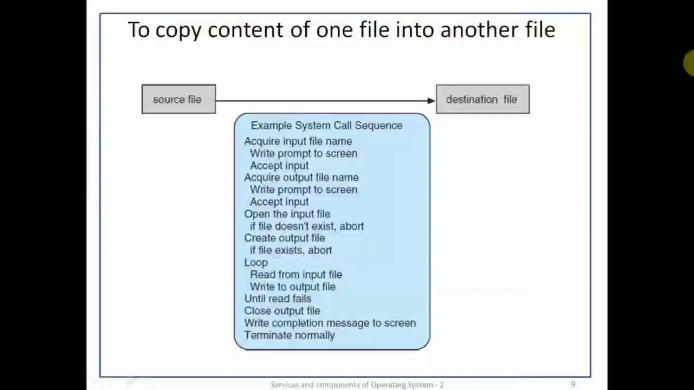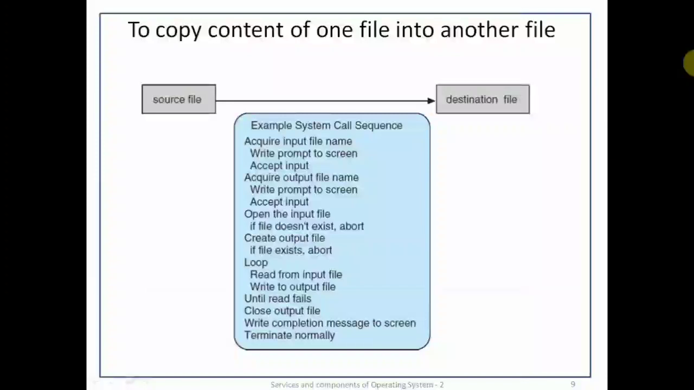The system calls are read from input file, write to the output file. Finally, after the entire file is copied, the program may close both the files. For that, the system calls are close output file, write completion message to the screen, and terminate normally. So, for each and every operation, system calls are required.